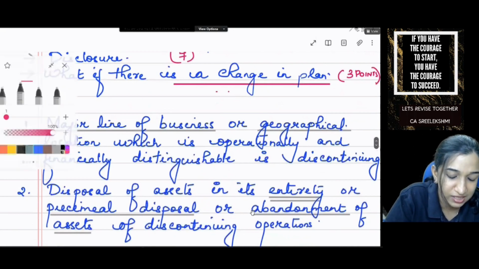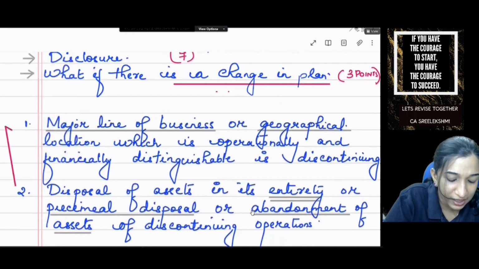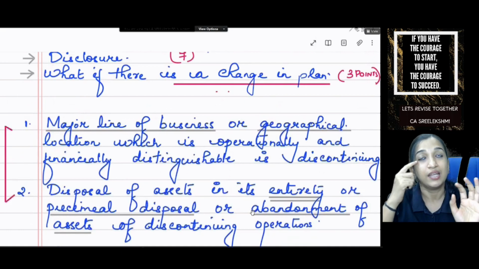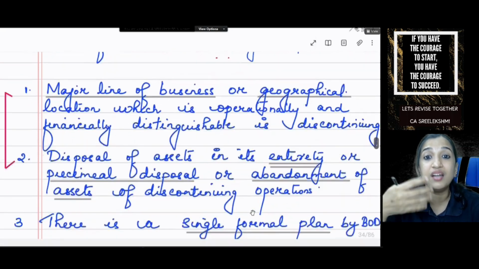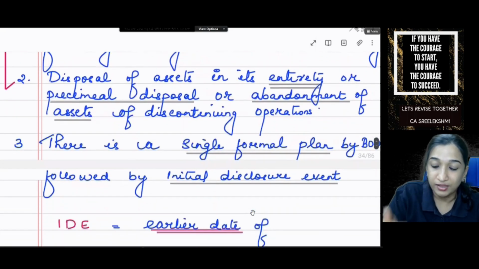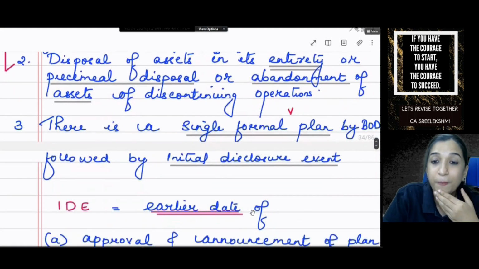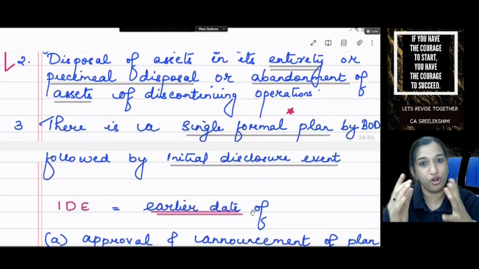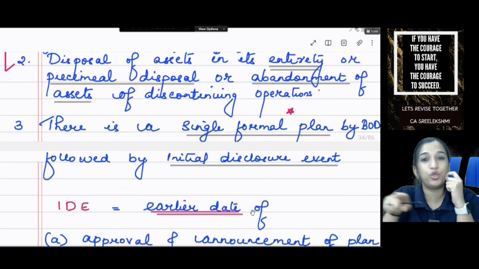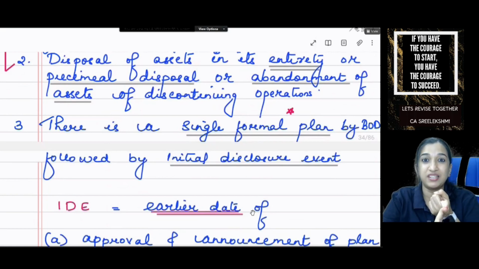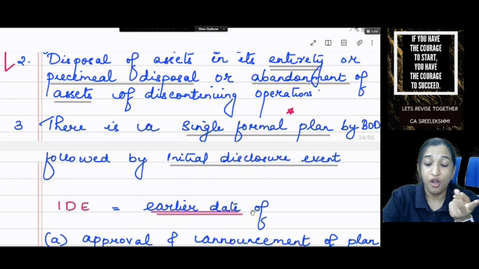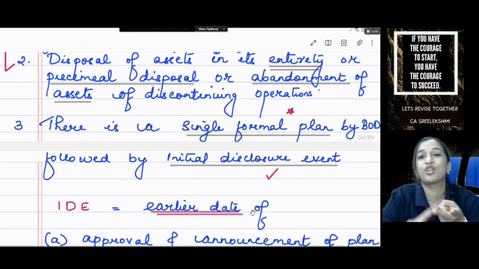If you get a question on discontinuing operation, please do write these 2 points. Plus, when should I start disclosure? There should be a single formal plan by board of directors. Board of directors have decided to discontinue. There's a formal plan of discontinuation by board of directors followed by initial disclosure event.